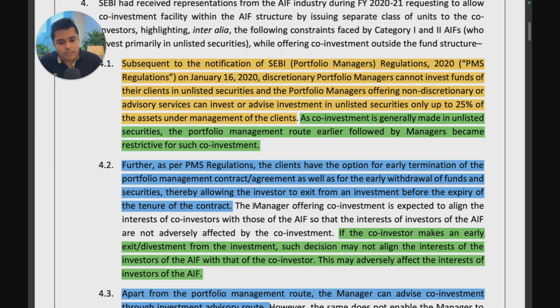So, a manager offering co-investment is expected to align the interests of co-investors with those of the AIF, so that the interests of the investors of the AIF are not adversely affected by the co-investment. Just like I explained, you don't want the interests of the investors of the AIF to be adversely affected by the co-investment. If the co-investor makes an early exit or divestment from the investment, such a decision may not align the interests of the investors of the AIF with that of the co-investor. This may adversely affect the interests of the investors of the AIF. So this structure also has its issues. If you do this, then the interests will not align.